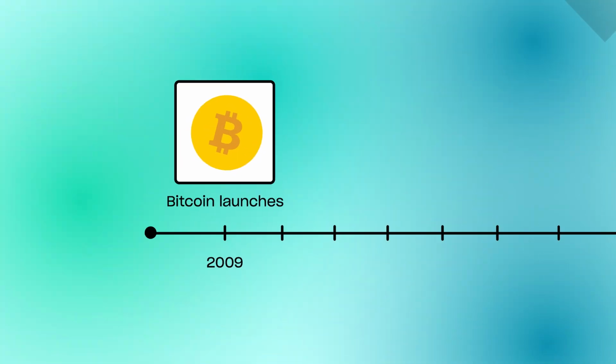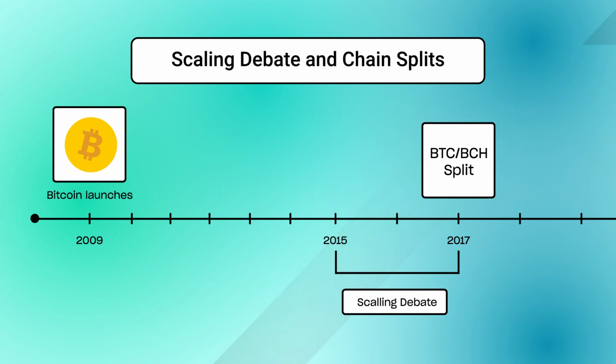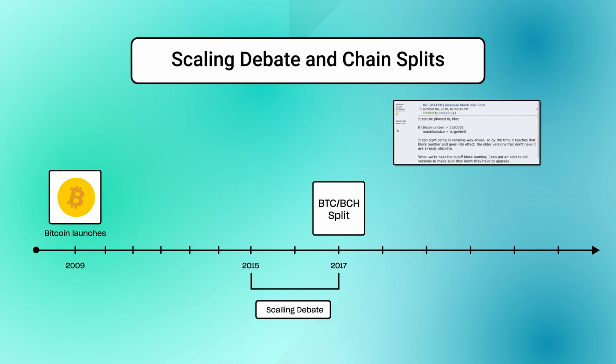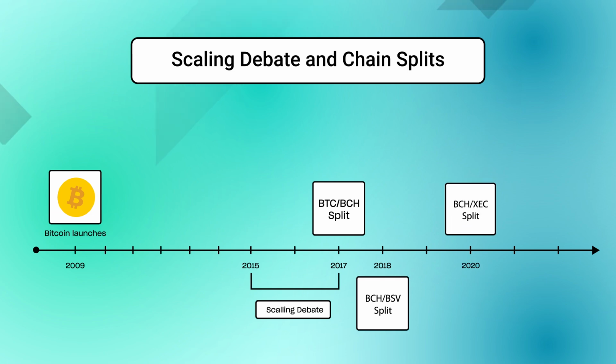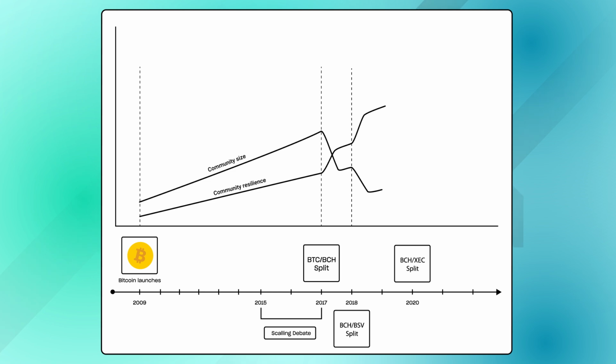The history of Bitcoin and later Bitcoin Cash is a prime example of how difficult reaching decentralized consensus can be. The so-called scaling debate dramatically split the Bitcoin blockchain and community in two, even when a plan for scaling Bitcoin existed from the beginning. While agreeing on the need to increase the block size limit was a good starting point, that didn't solve decentralized consensus, and Bitcoin Cash would undergo two more chain splits, one in 2018 and one in 2020. These splits hurt confidence in BCH's long-term viability and shrunk the community, but important lessons were learned in the